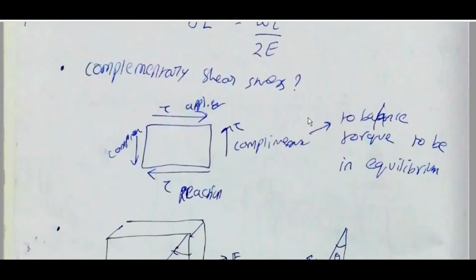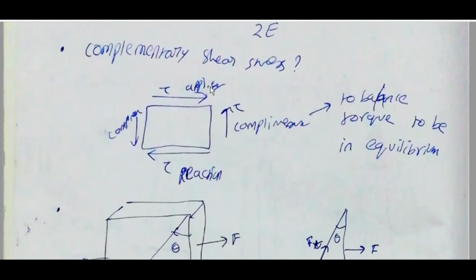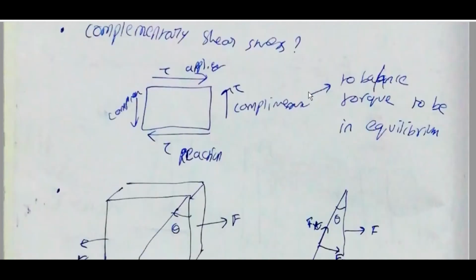Complementary shear. What is complementary shear stress? If you apply only tau in this direction, there will be a reaction tau in this direction, but these two on the opposite sides will also be generated. These are complementary to balance torque to be in equilibrium. These will be generated, so these are called complementary.